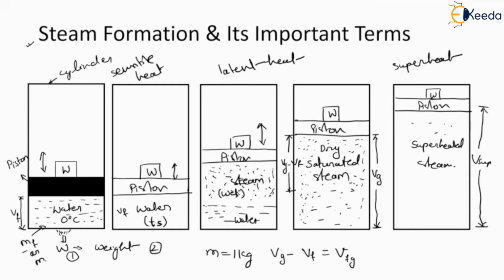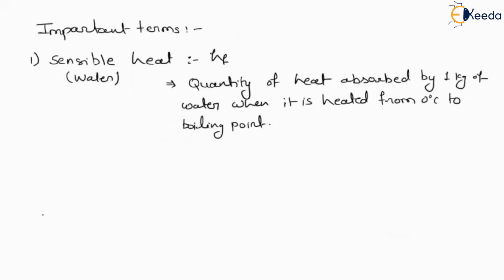So this heat is received by 1 kg of water. So the sensible heat we can define for a particular mass as the quantity of heat absorbed by 1 kg of water when it is heated from 0 degree centigrade to boiling point, till saturation temperature. So this is called the sensible heat.